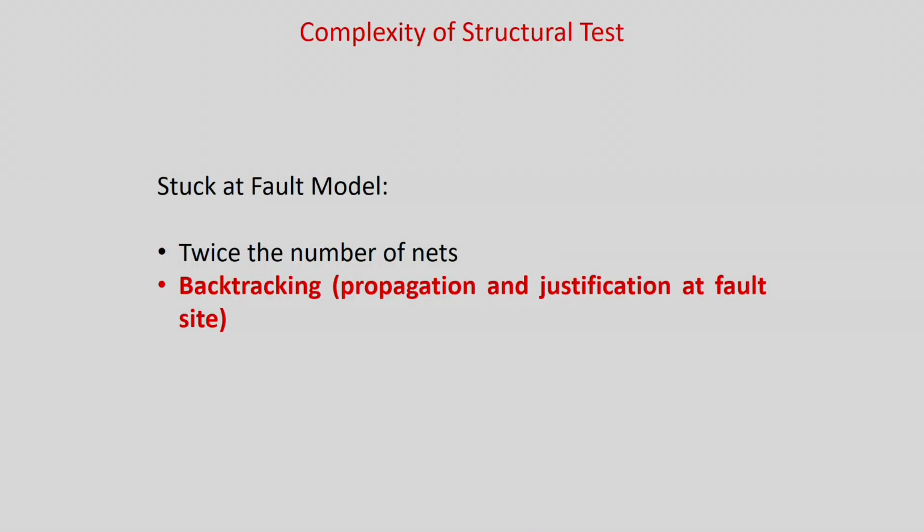At the same time there is a very good correlation between the fault models and the real defects, so that quality can be ensured. We have already seen the details about stuck-at fault models and their complexity: if the number of circuit nets or lines is n, there will be 2n stuck-at faults to test. Many cases will require backtrack, that is, propagation and justification: you have propagated a fault, then you have to justify it, so there may be conflicts and you have to backtrack again. That backtrack is one of the main complexities of the circuit.